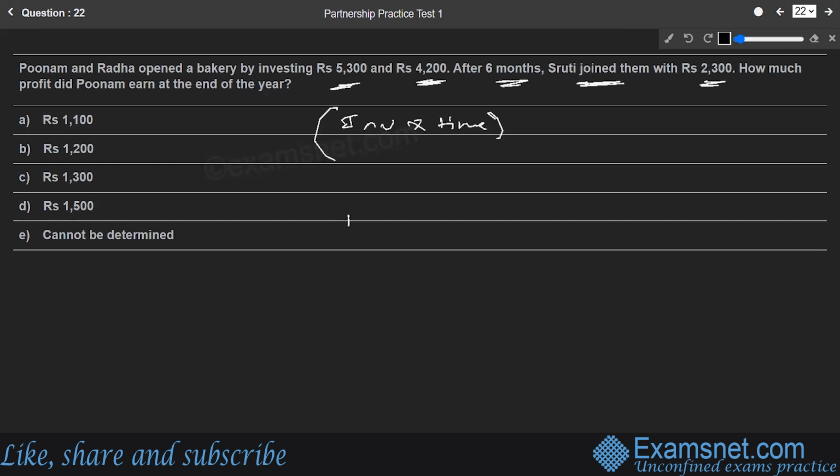Let us talk about Poonam first. How much had she invested? She had invested 5,300 and started, and Shruti joined later. So this 5,300 was part of the business for the complete year, that is 12 months.